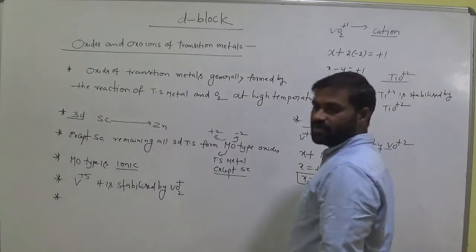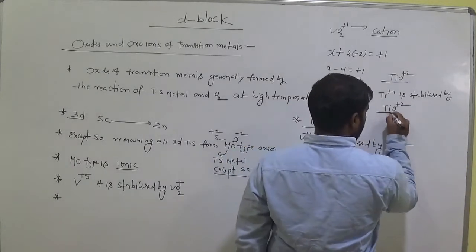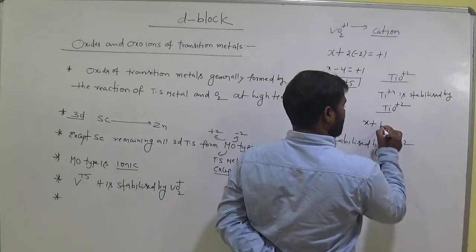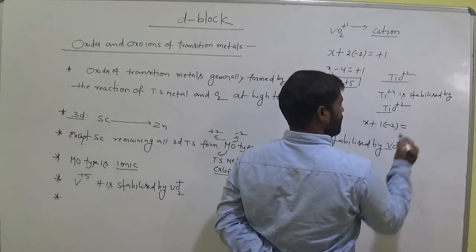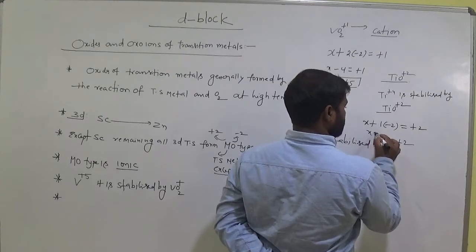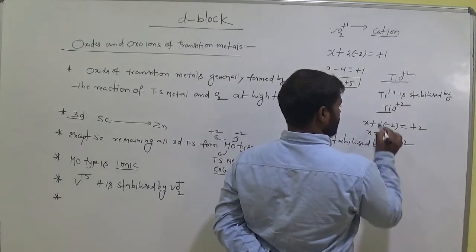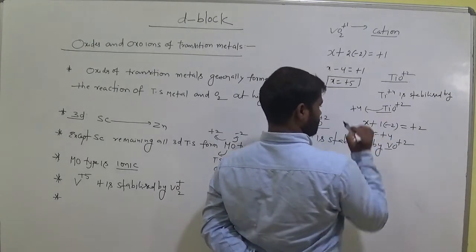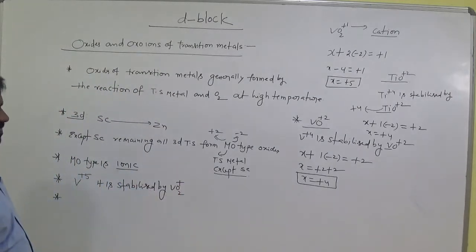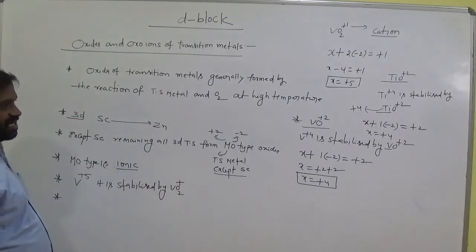Calculate oxidation state of titanium here. Only one titanium atom here taken as X, one oxygen here, each one carries minus 2, then that equals plus 2, where X equals to how much? Plus 4. Oxidation state of titanium is plus 4 here. Okay, these are all oxides of transition metals.